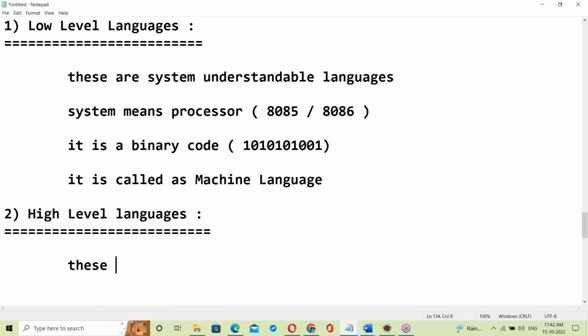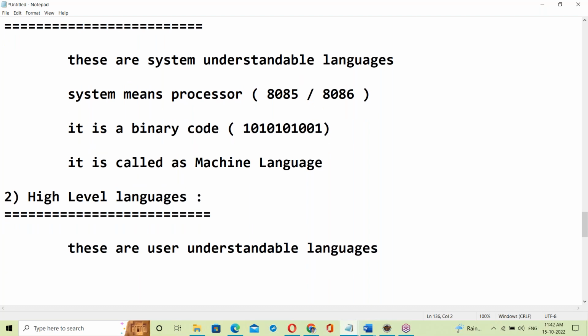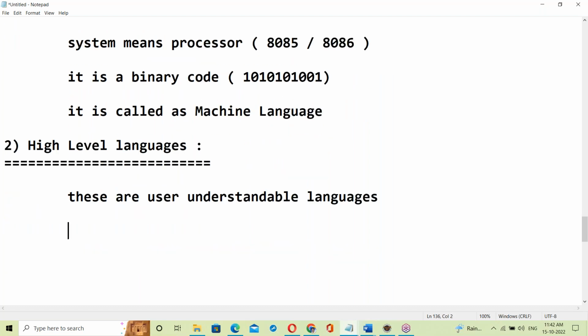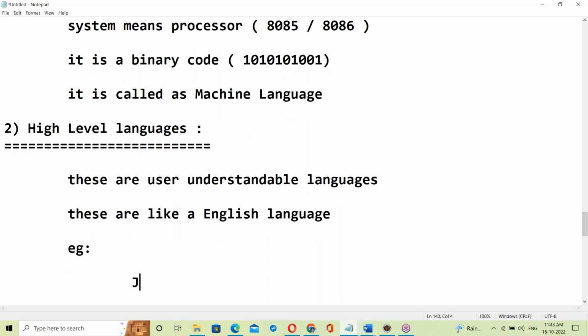High level languages are user understandable languages. They are like the English language. Examples of high level languages are Java, C and C++.